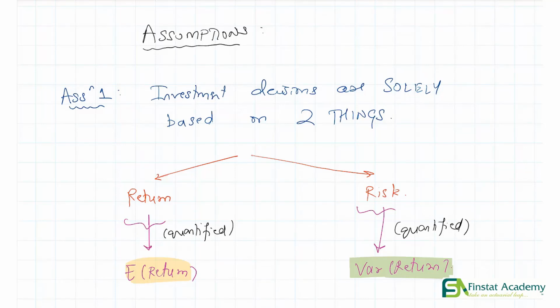सोचो. For example, let's say the variability in return is very high. If the variance in return is high, what does that mean? Well, the returns are very spread out. The returns are dispersed. तो होने को बहुत अच्छा रिटर्न भी हो सकता है, बट होने को बहुत खराब रिटर्न भी हो सकता है. This automatically means that you are very uncertain as to what that return is going to be. It is very hard for you to predict that return, and hence you consider that investment to be risky. So the point is that when the variance is high, the unpredictability is high, which makes your investment risky. Great. So that was assumption number 1. The fact that our investment decisions are solely going to be based on expected return and variance of return.